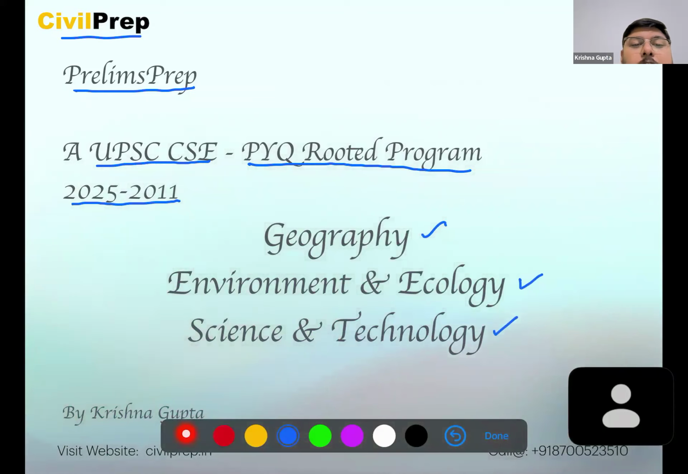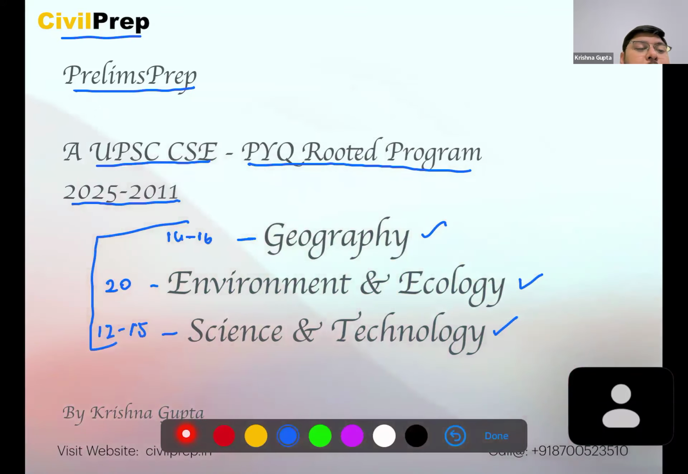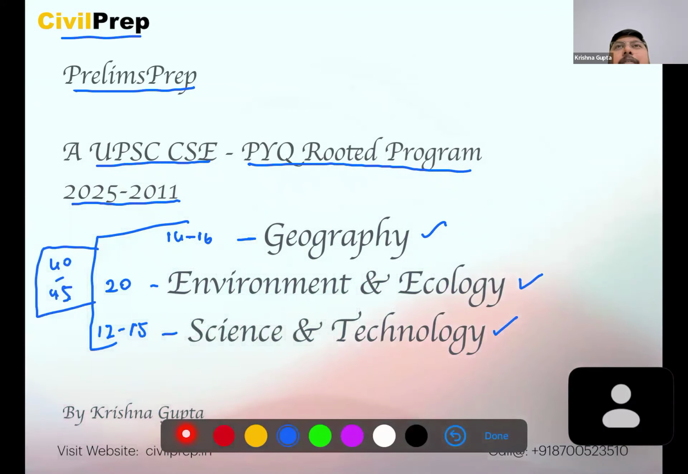Here we see that geography is currently having a question frame of around 14 to 16. Environment and ecology is having a question frame of around 20. And science and technology is having a question frame of around 12 to 15. So if we combine this together, we will see that this program covers around 40 to 45 questions, which are very crucial for clearing the prelims examination.